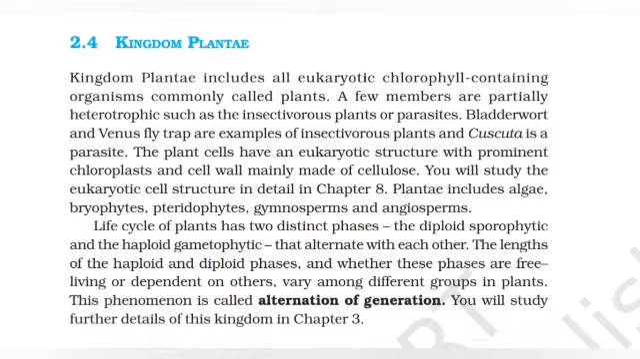Life cycle of plants has two distinct phases: the diploid sporophytic and the haploid gametophytic, that alternate with each other. The length of the haploid and diploid phases and whether these phases are free living or dependent on others vary among different groups in plants. This phenomenon is called alternation of generation. You will study further details of this kingdom in Chapter 3.